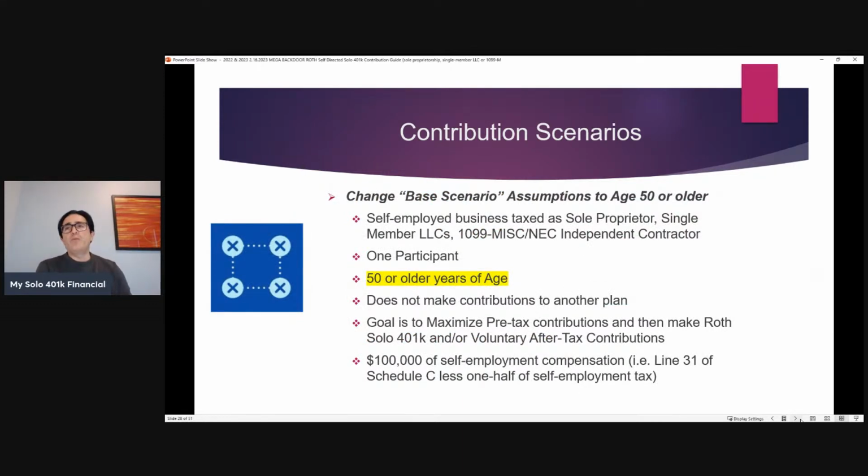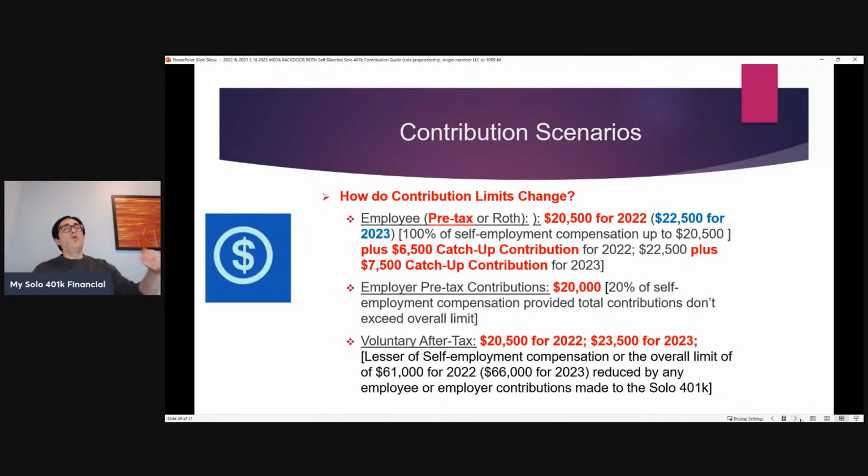So now let's go back to the base. Now we're back to the one-person scenario, $100,000 of self-employment compensation. The goal is to first maximize the pre-tax contributions before they make any Roth and/or voluntary after-tax contributions. But let's assume that this person's 50 or older. So what changes? Well, what changes is that they're able to make the catch-up contribution.